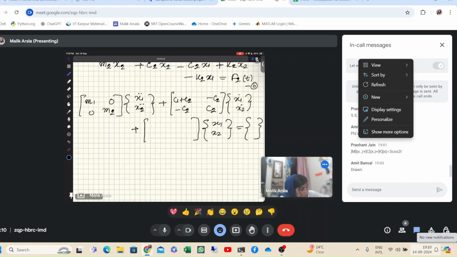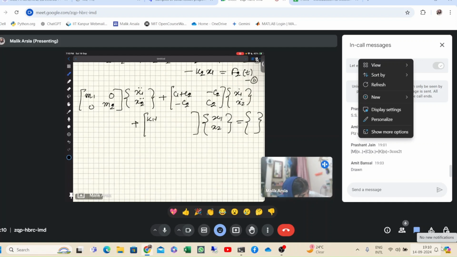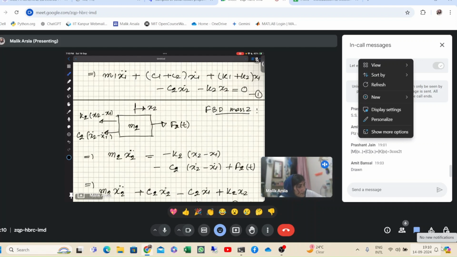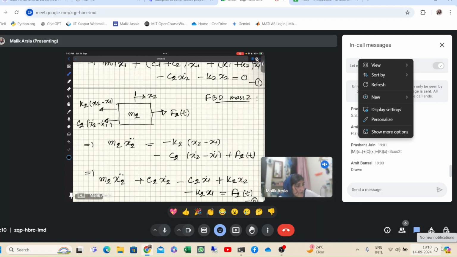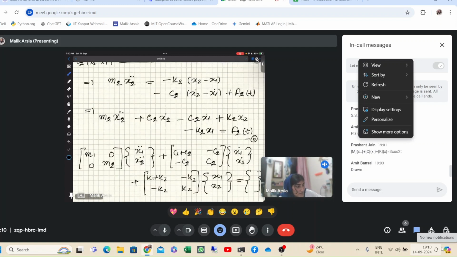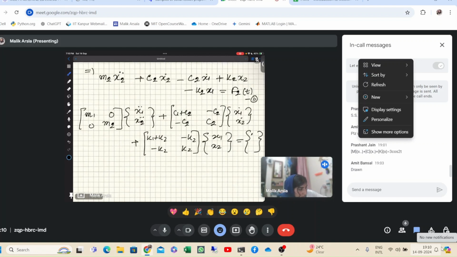So it will be k1 plus k2 and minus k2. In the second equation with x1 we have only minus k2 and with x2 we have plus k2, right? And on the right hand side we have the forces. From the first equation it's 0 and the second equation gets equated to F2 of t.